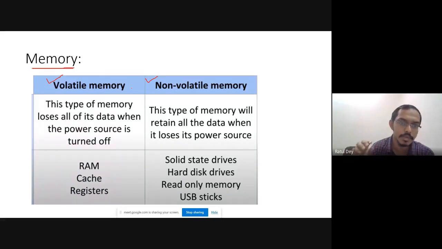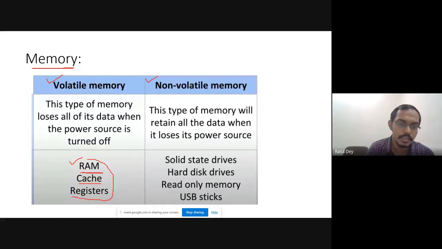So this type of memory loses all the data when the power is off. An example of volatile memory is RAM. The full form of RAM is random access memory. Another example of volatile memory is cache memory, and another example is the register.